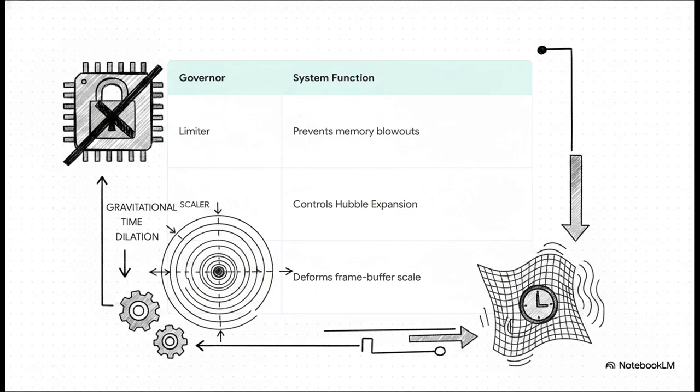Mu acts as the universe's RAM cap, and it is hard-locked strictly to 0 to completely prevent exponential memory blowouts. Lambda is your linear scalar. It dictates exactly how many new spatial coordinates are initialized per cycle, which, by the way, we physically experience as the Hubble expansion of the universe. And nu is the latency trim. It deforms the local frame buffer scale based on data density, expertly handling the latency that we experience in the real world as gravitational time dilation.